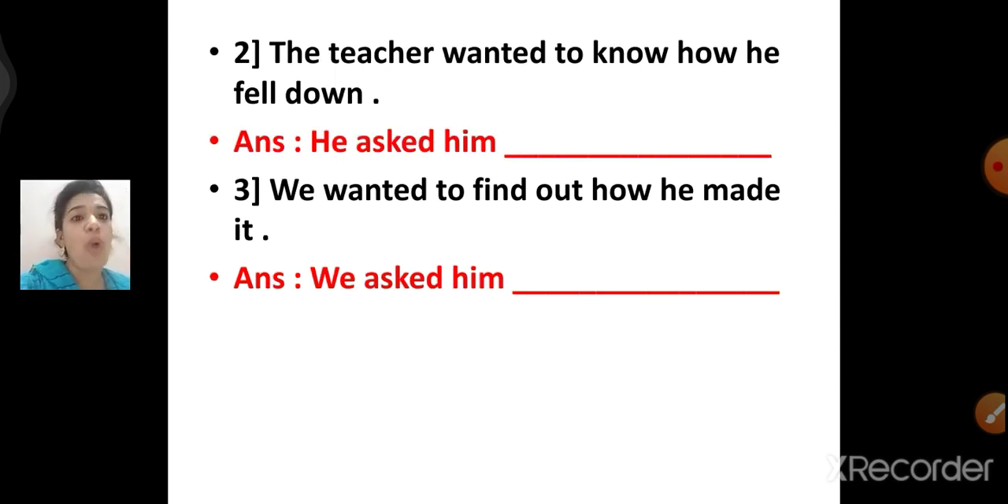The teacher wanted to know how he fell down. And the answer is, means what is already given is there in front of you, and what is not given is not there in front of you, right? So you have to complete it. So he asked him how he fell down.